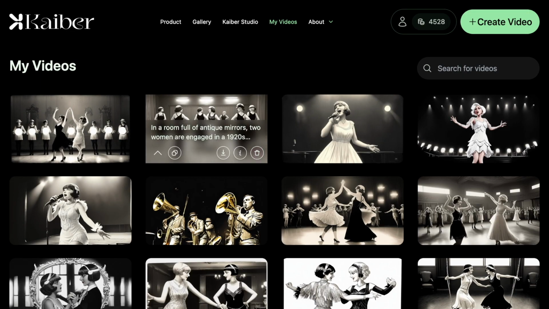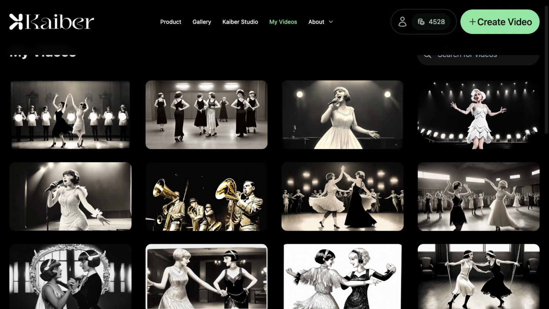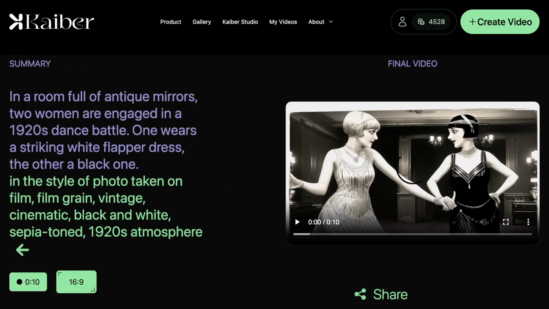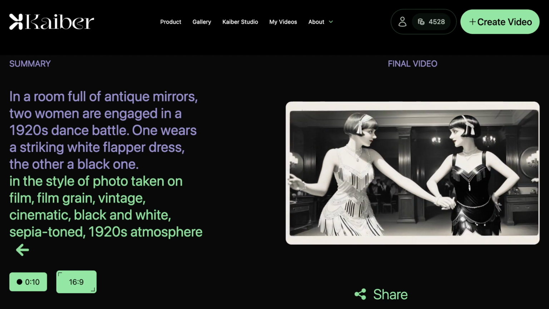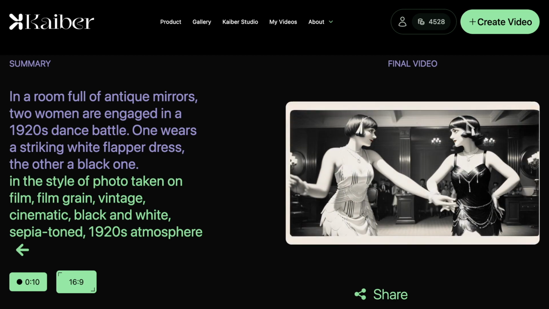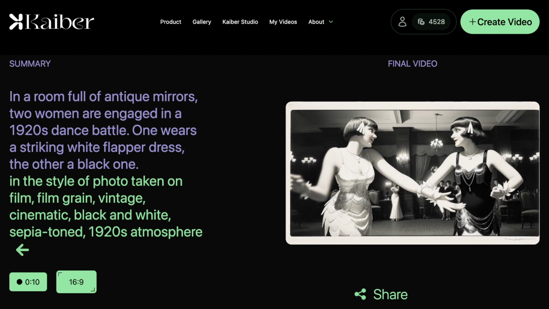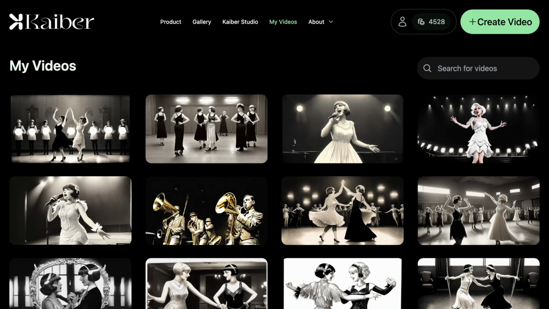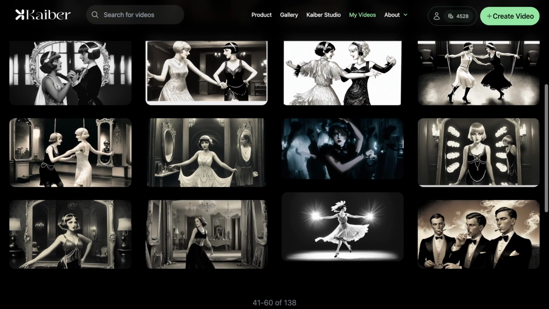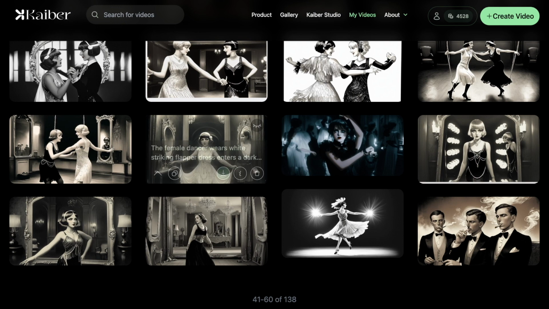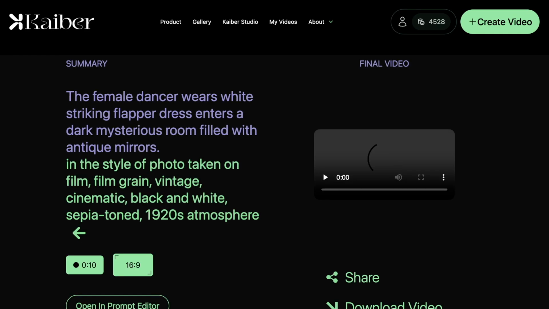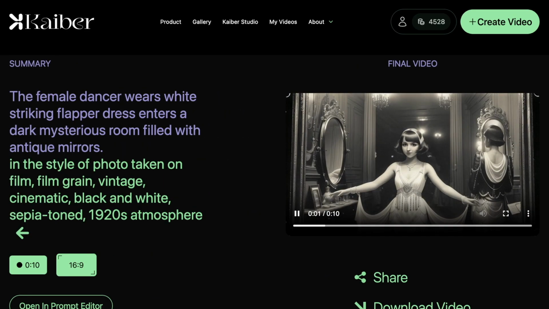So after I finished the intro, I started working on the main characters. Since there is no way to create your character and use them in different scenes, I decided to use just 2 colors for their clothes. So the white for the main character and the black for the Wednesday girl. It took me a few prompts to get her to appear correctly in the mirror, but after that, it was pretty much a prompt game.